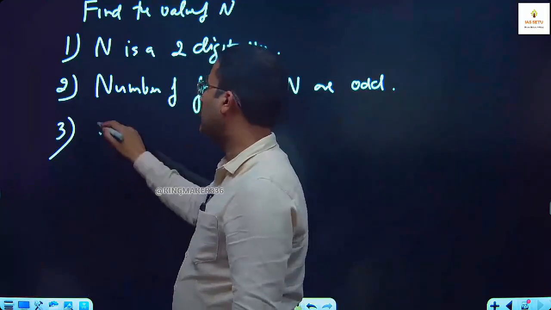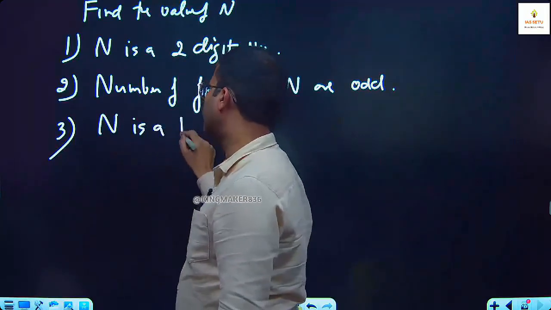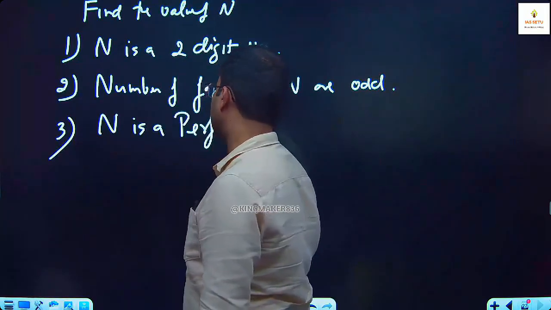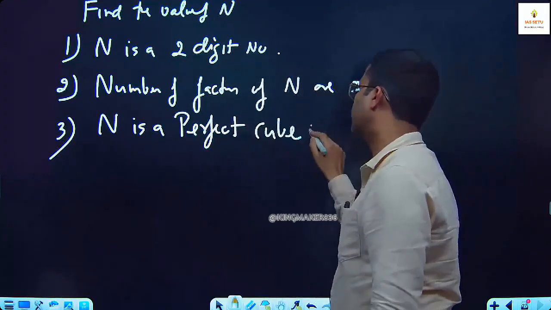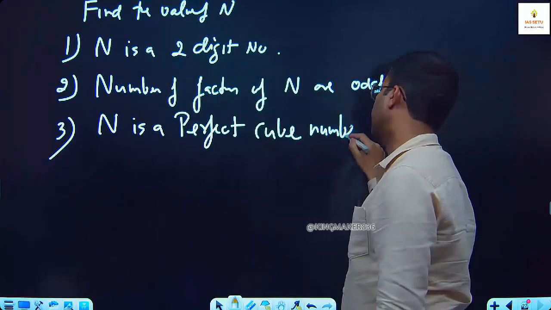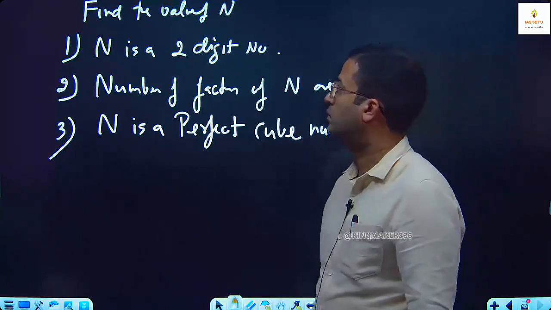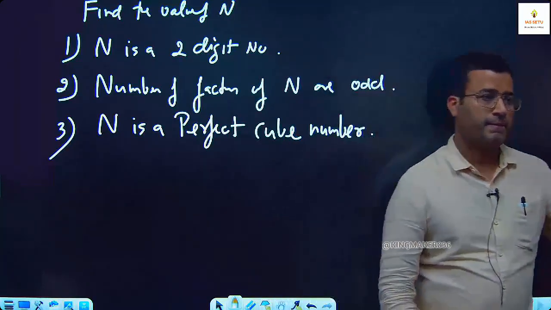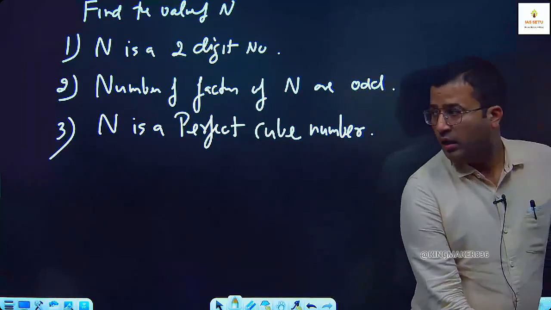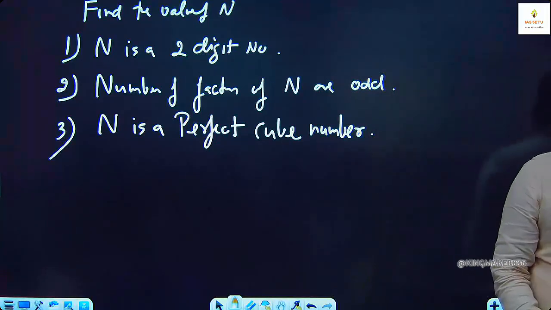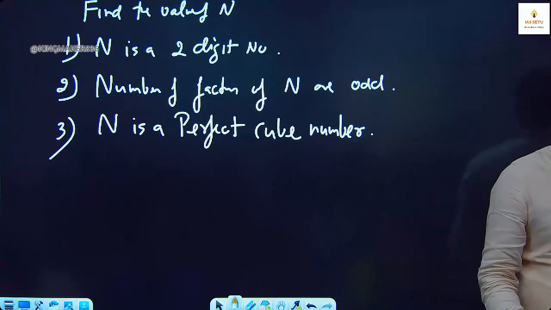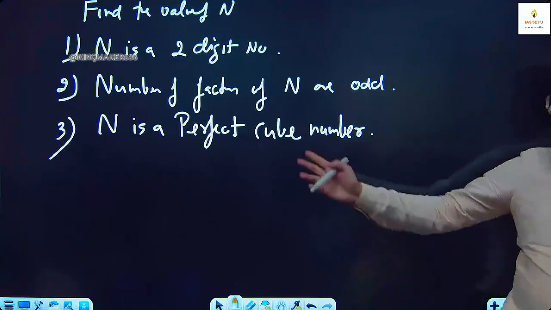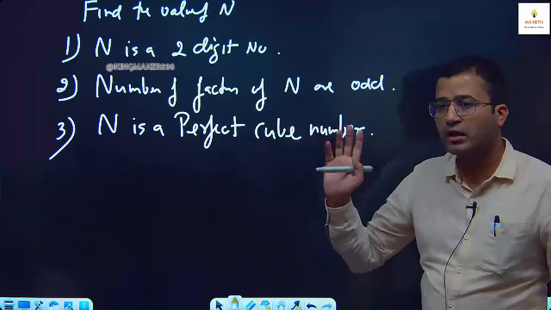Third statement, n is a perfect cube number. So: n is a 2-digit number, n is a perfect cube number, and number of factors of n are odd.